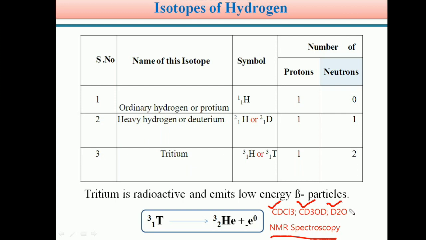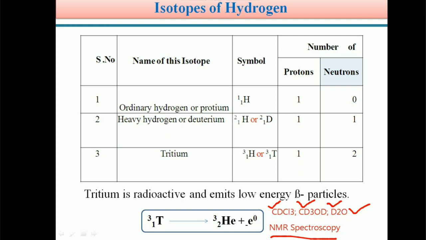So these deuterated solvents have very important applications in NMR spectroscopy. And one more application of isotopes of hydrogen is the mechanistic study of chemical reactions. We can identify the reaction mechanism, in which pathway and in which manner the reaction takes place, with the help of these isotopes of hydrogen. So students, these are the applications of isotopes in chemistry.